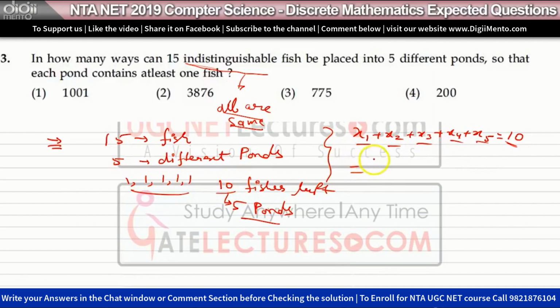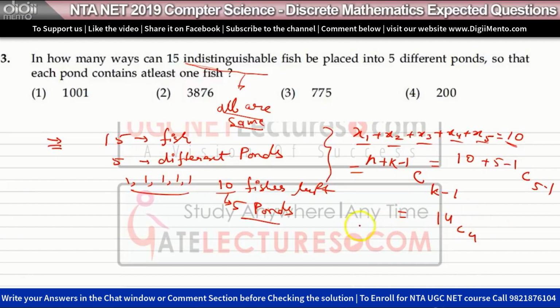So we know the formula for this: n plus k minus 1 c k minus 1. This is the formula for putting n fishes into k different ponds such that each pond contains at least one fish. So we have 10 plus 5 minus 1 c 5 minus 1, so this is 14 c 4.